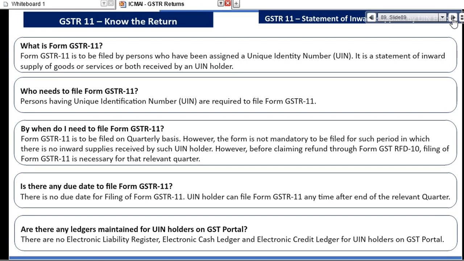Relaxations are there because they are privileged agencies, like all these United Nations agencies and embassies. If you ask me, there is a technicality: it is not actually a relaxation, it is a benefit to the government. Why? If they file this return, they will claim a refund. So the government is saying, you don't need to file, but if you don't file, I will not give you a refund. So the government is saving money here, and that is why so many relaxations are given to them. You file, get the money, right?